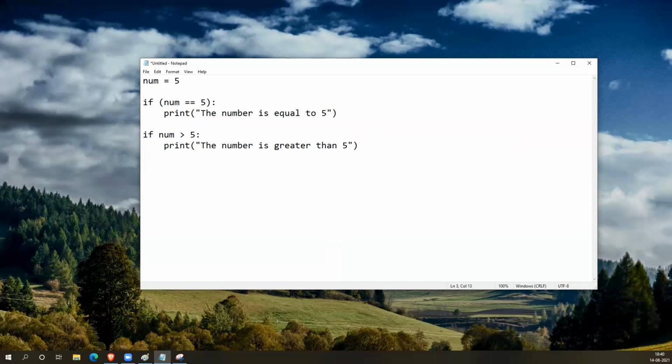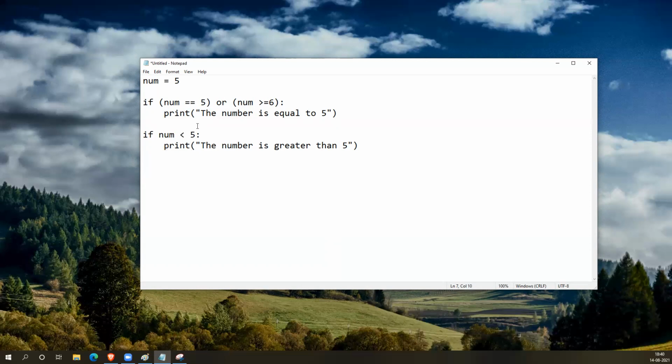Everything is fine. And you can combine multiple statements by keeping logical and or. Like this, if number equal to 5, or number greater than or equal to 6. So it will be true if either number is 5 or if it is greater than 6. And let me change this to less than 5, like this. It will be a different condition.